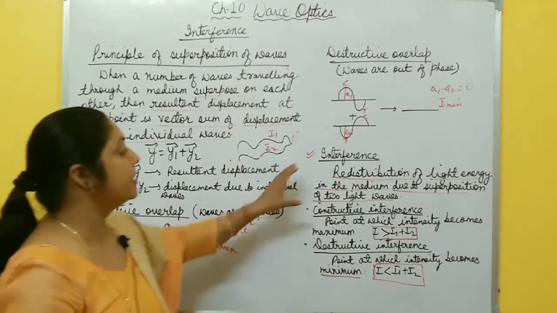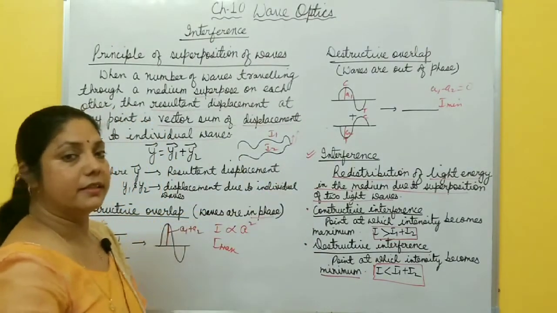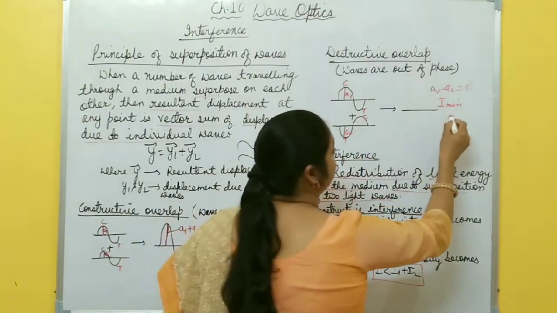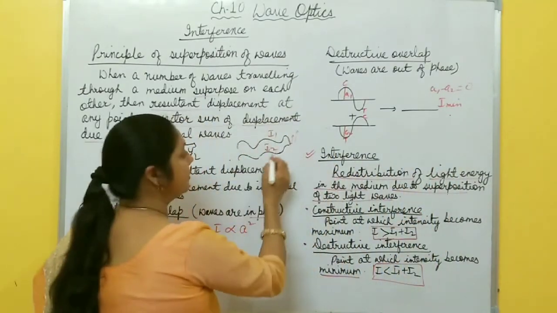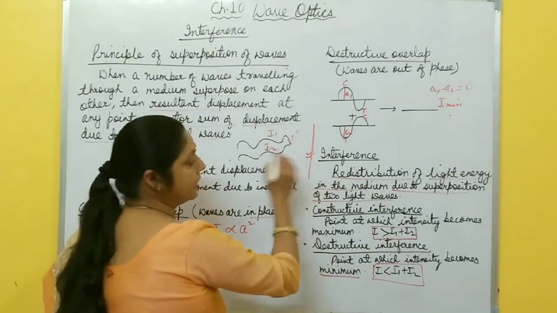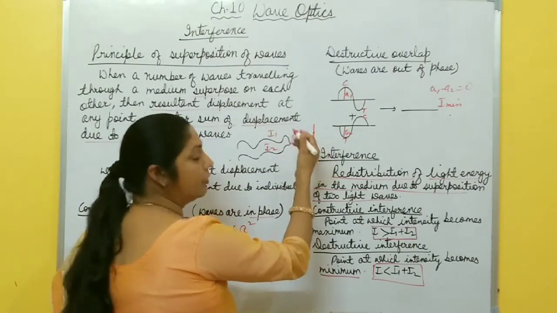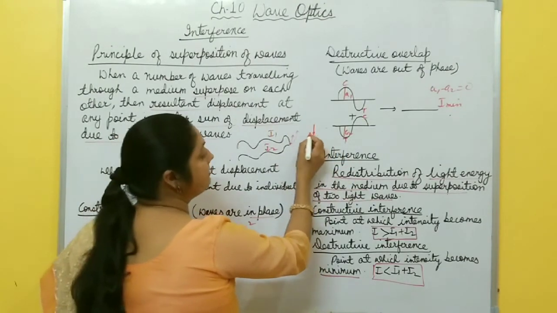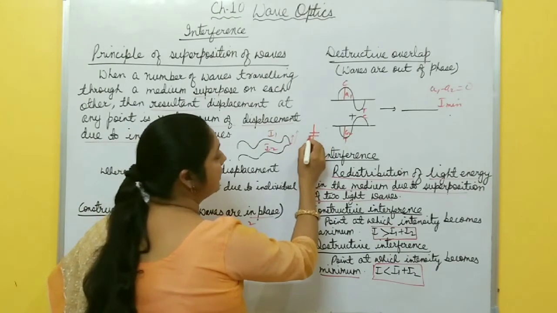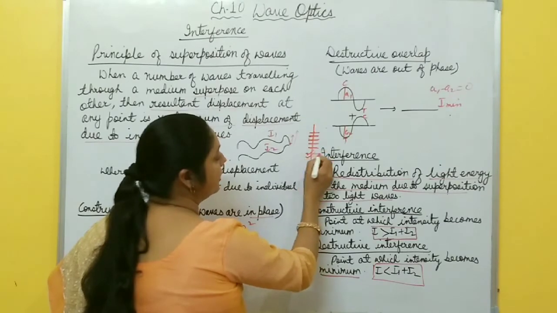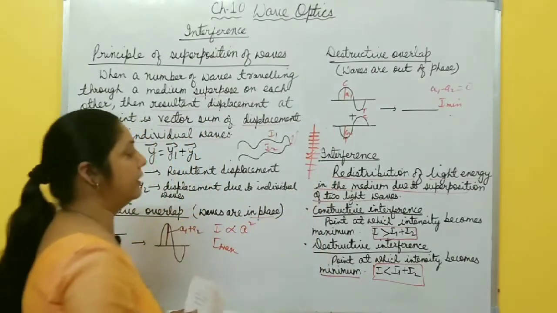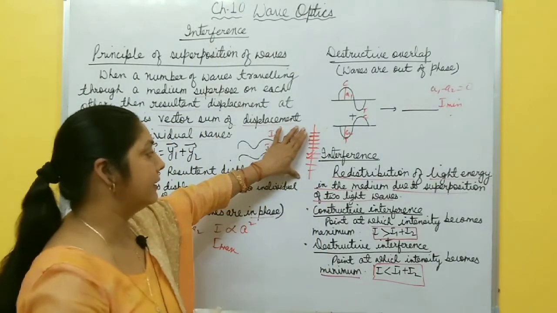So when interference takes place, an interference pattern is formed on the screen. Suppose these two light waves superimpose, there is a screen at this point. When these two waves superimpose out of phase or in phase, there are maxima and minima. It means bright or dark fringes are formed on the screen. This is called the interference pattern.